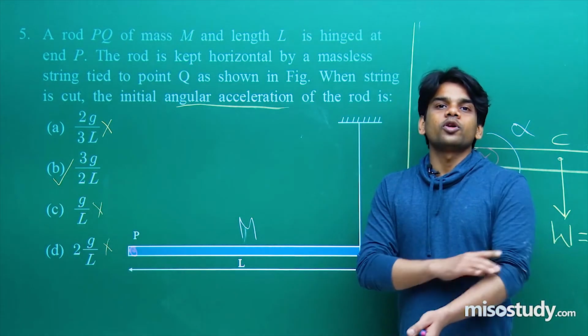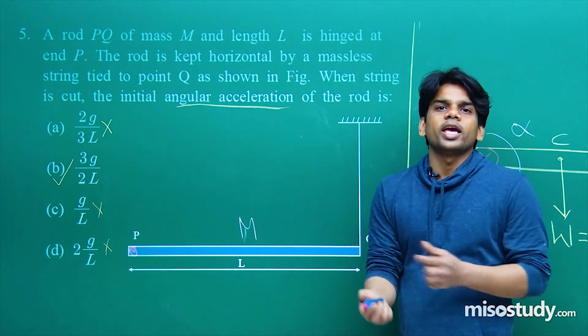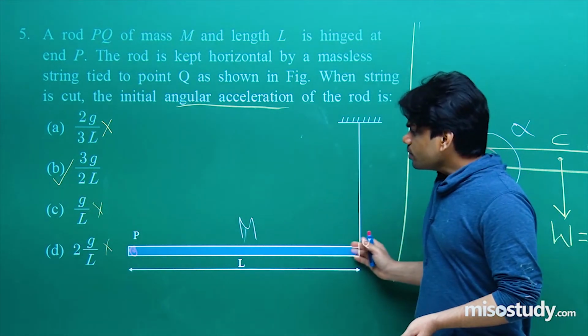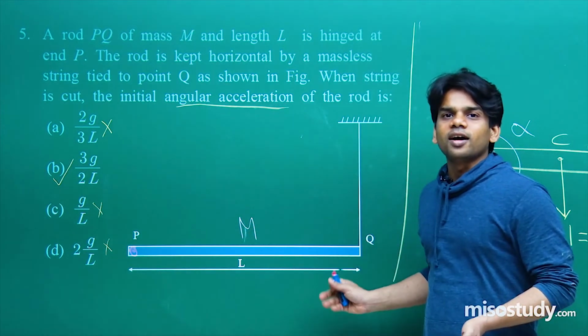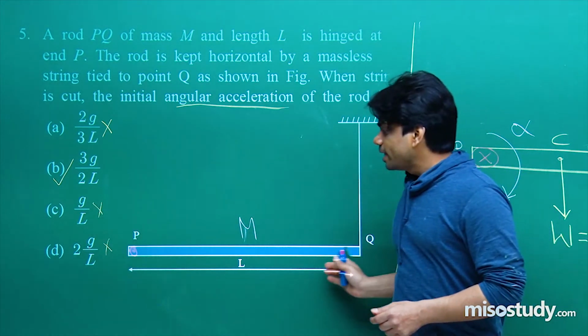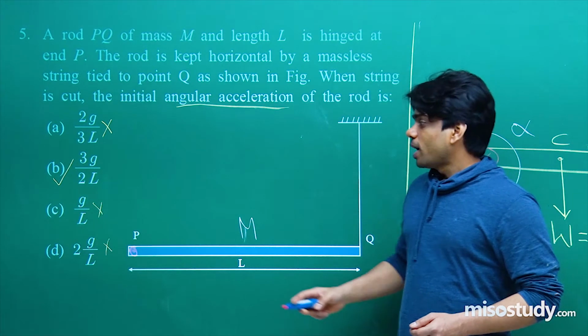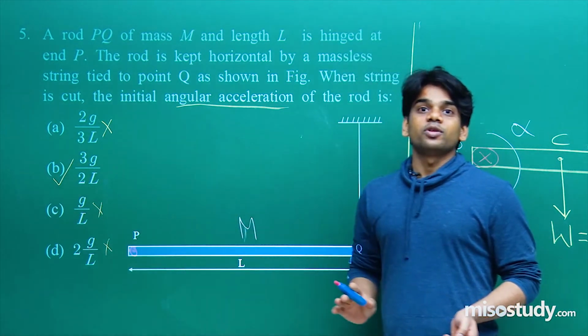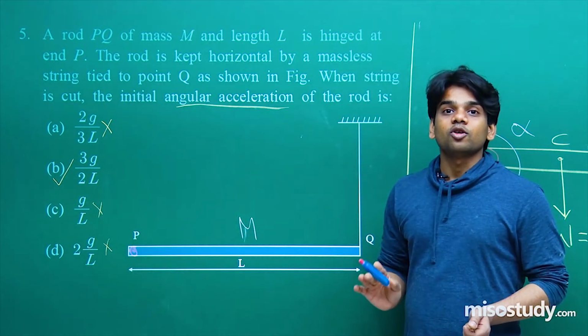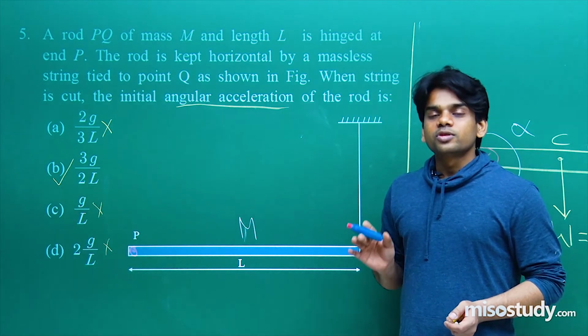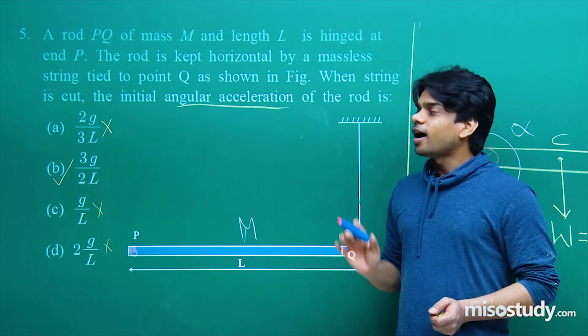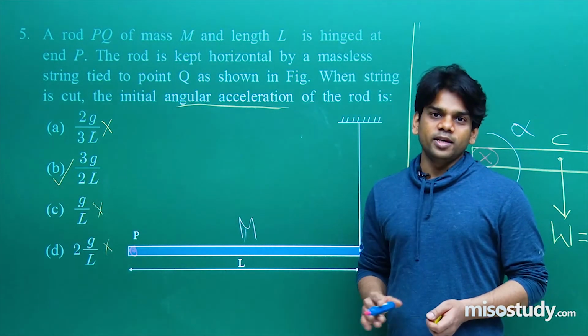You will simply say that alpha is equal to A by R. You will be confused how to take R, and then you will sometimes take L and mark g by L as the answer. So you will be marking that g by L is the right answer. That is the mistake that a common student makes. Try to avoid such a mistake. See how stepwise we have to apply each of the equations.